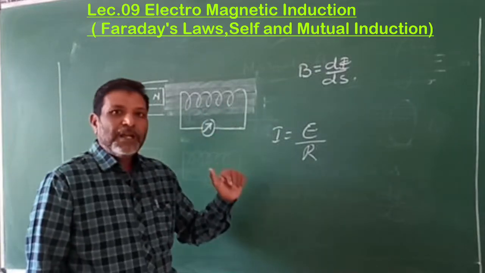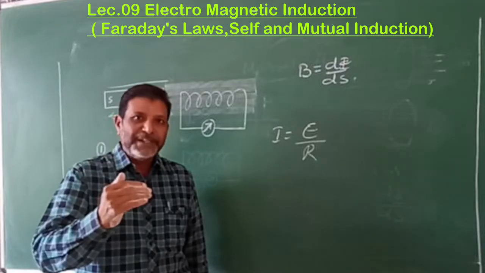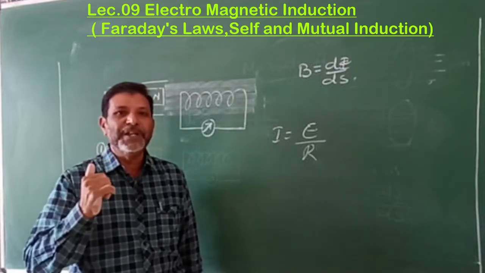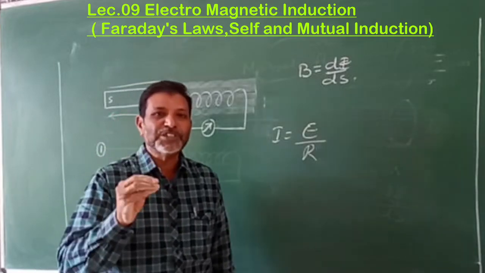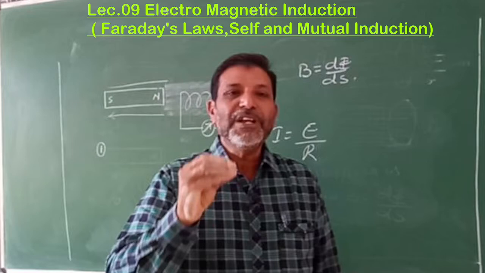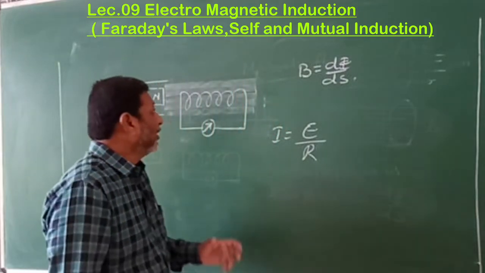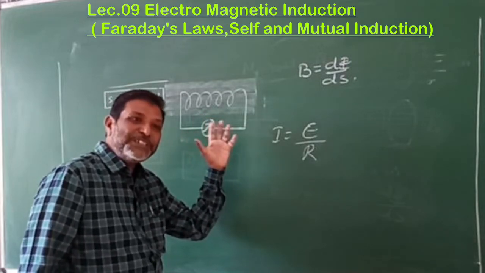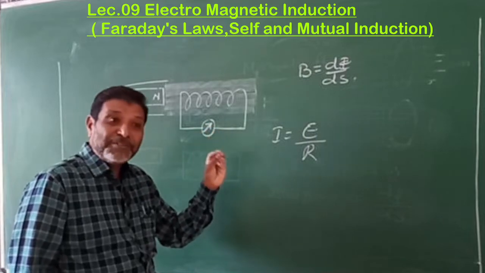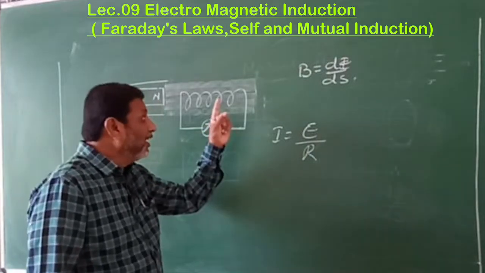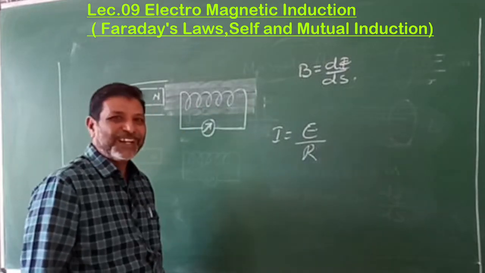Now see, to get current by using the magnetic field, what must be the essential condition? The essential condition is that there must be a change in the magnetic flux, isn't it? And which magnetic flux must be changed to get the current? The magnetic flux which is linked to the coil, isn't it? That should be changed. Are you following?